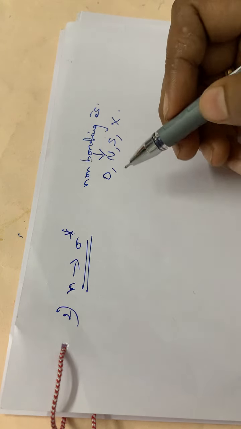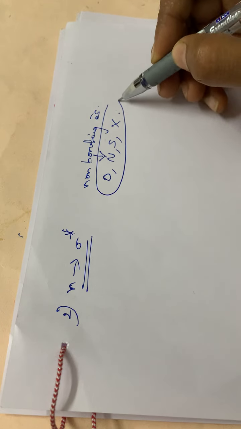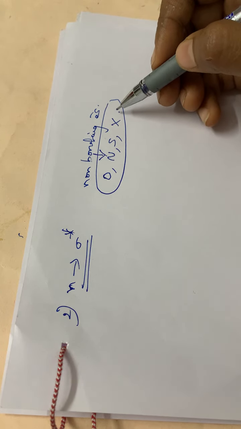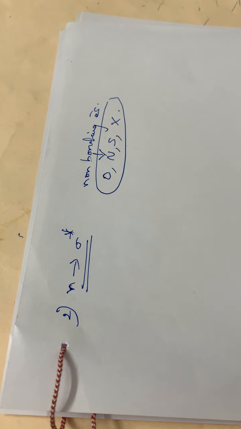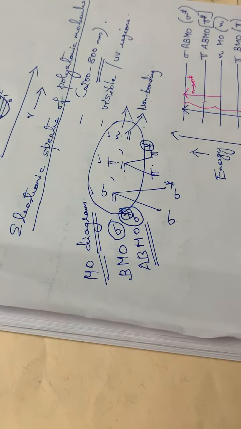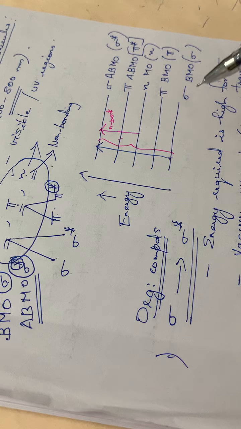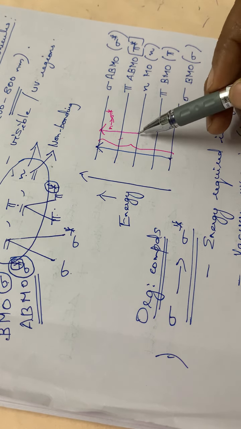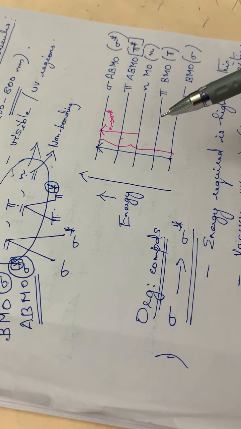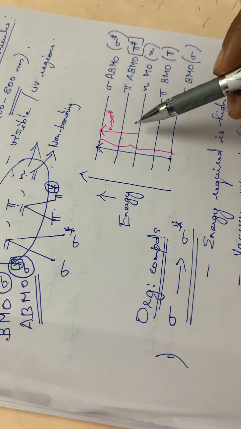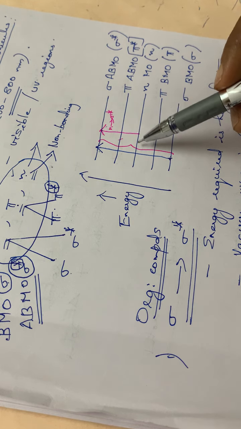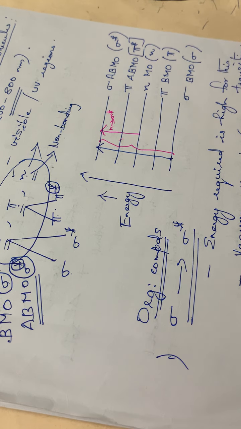Okay, so in such type of compounds or in such elements, what happens? This N to sigma star transition is possible. And also, compare the energies between these two, that is sigma to sigma star and N to sigma star. Which one requires greater energy? Sigma to sigma star has more energy for excitation, but in the case of N to sigma star, less energy is required for the excitation. Okay, so that is also you have to note down.